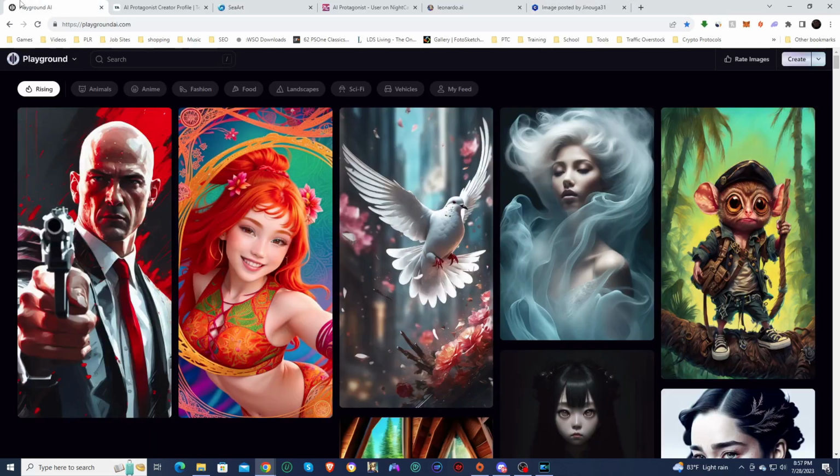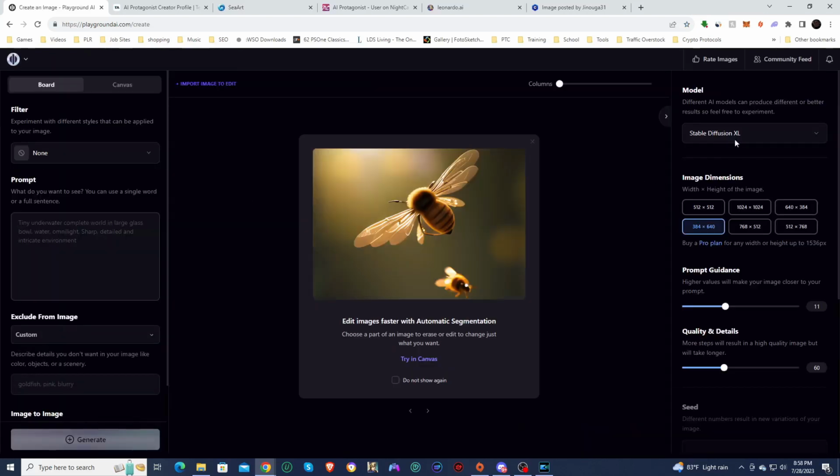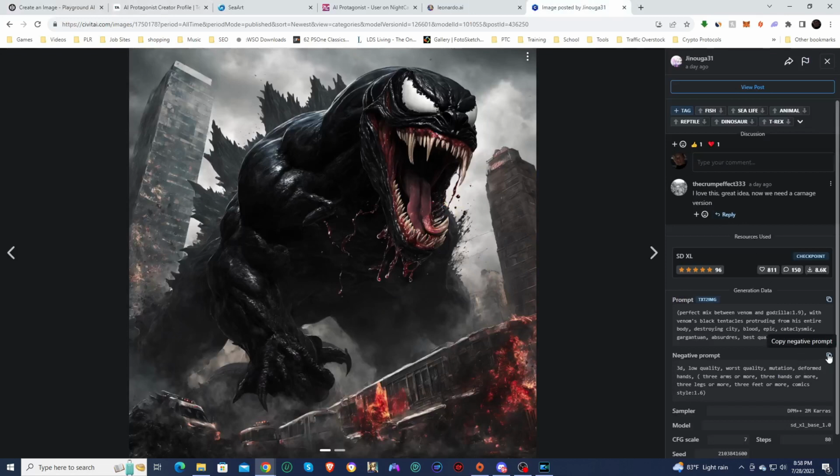We're going to go with Playground AI. So Playground AI does have Stable Diffusion XL baked into it. Let's go to create on board. Now it's pretty simple to find. It's just right here. So you have the different Playground, Stable Diffusion models, DALL-E, and then Stable Diffusion XL. So we are not going to use a filter. We're just going to put the prompts in just to see what we create. Let's get this negative prompt in.